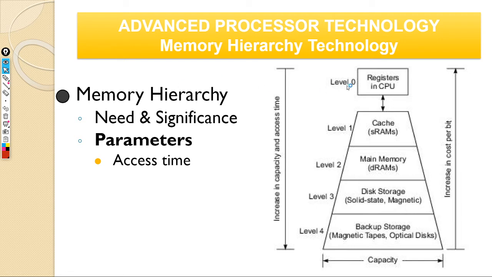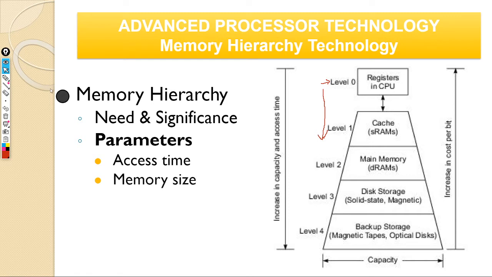And as we saw, the registers are the fastest. That's what we are saying, right? It is the fastest because it's there in the CPU itself. So within one clock cycle, you can actually access a register. That's the fastest you can ever get. And as the levels increase, your access time will also increase.